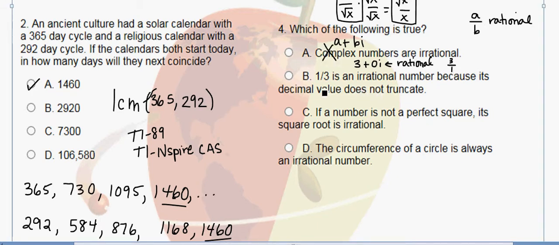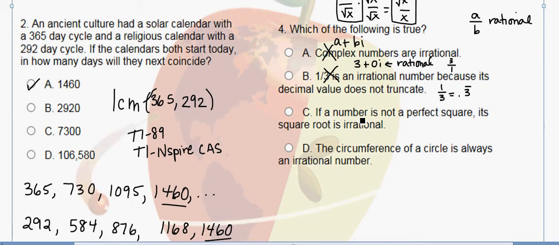Let's look at part B. Part B says 1/3 is an irrational number. Before I even read the rest of the statement, I know that's false because 1/3 is a rational number, but let's see what they say. 1/3 is an irrational number because its decimal value does not truncate. It's true that the decimal value does not truncate. 1/3 is 0.3 repeating, which does go on infinitely, but that's not a criterion to make something irrational. So in fact, this is rational. So this is not a true statement.